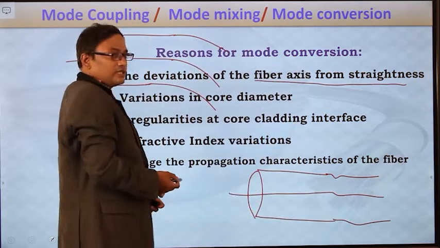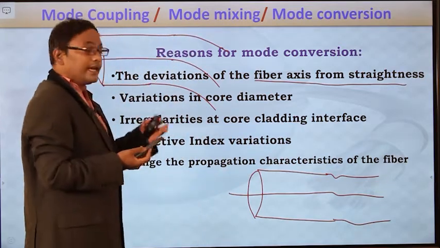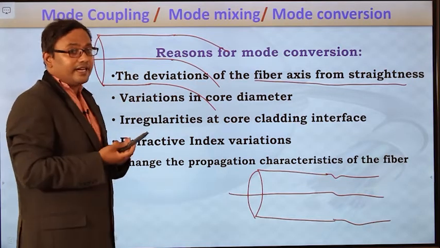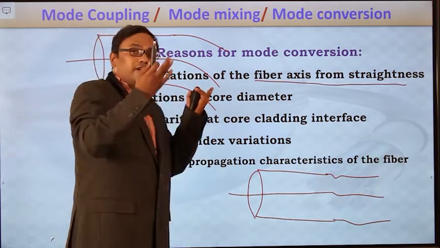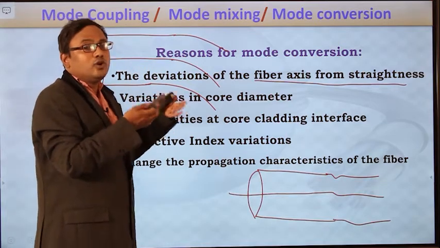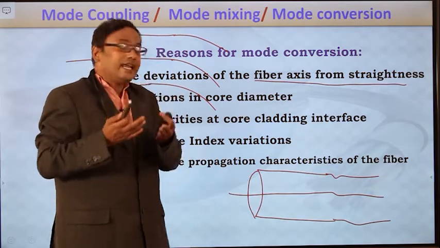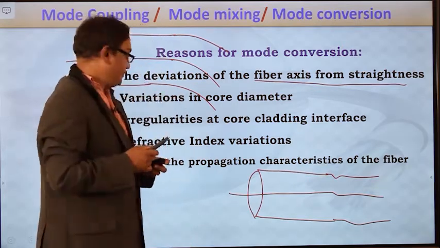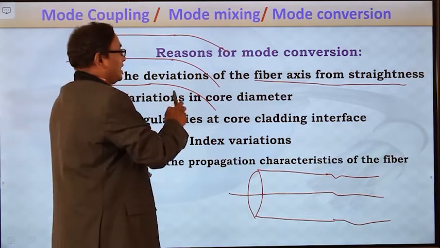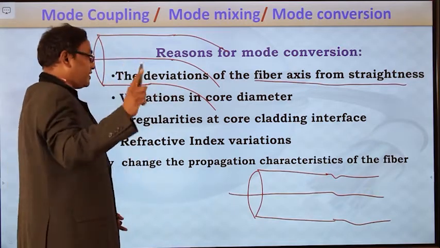In this case also, the light ray will not maintain the critical angle condition at the core-cladding interface, and the light ray will not be totally internally reflected. Then the light ray cannot propagate over longer distances, because the higher order guided mode is converted into a lower order radiation mode. Because of this, the light ray enters into the cladding medium. So one of the reasons for mode conversion is deviation of the fiber axis from straightness. This is the first reason.